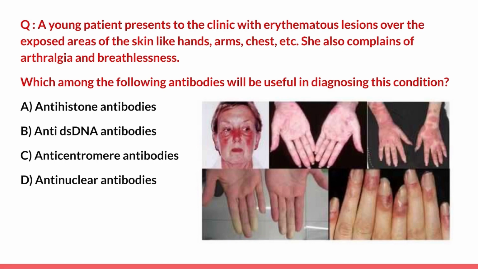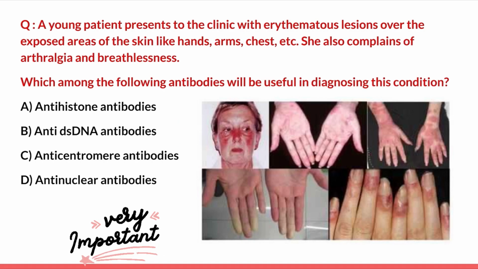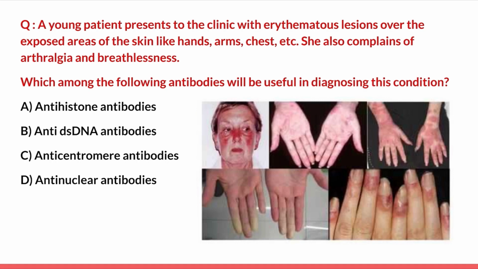So the best answer here is option B, that is anti-dsDNA antibodies, which is the most specific in SLE, and hence it is also useful in diagnosing this condition. So the answer here is option B, that is anti-dsDNA antibodies. SLE is a very important topic, and often you'll find repeat questions from SLE regarding the antibodies. So make sure to revise this topic before going to the exam.